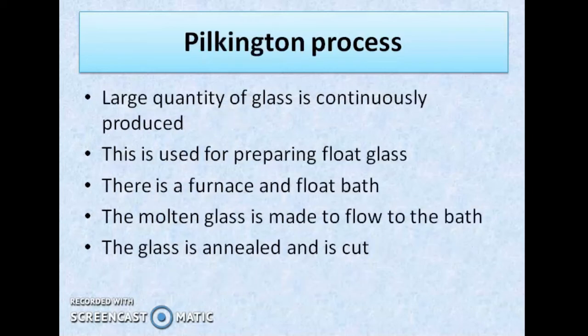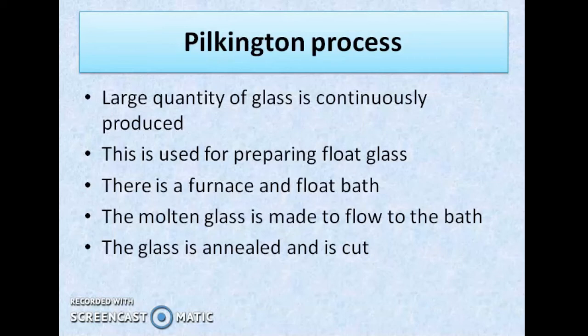Next is Pilkington process. Pilkington process is widely used for preparing float glass. This process is considered as milestone in glass manufacturing. Large quantity of high quality glass is continuously produced by this process. In this process, there are major sections such as melting section, float bath section, annealing section and cutting section. In the melting section, the glass is formed in molten state. This molten glass is made to flow to the bath. Then the glass is annealed and finally sent to cutting section.